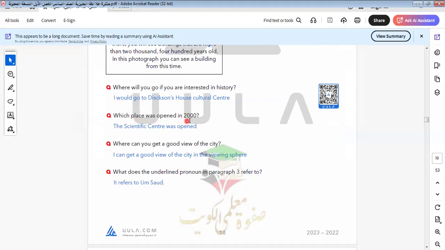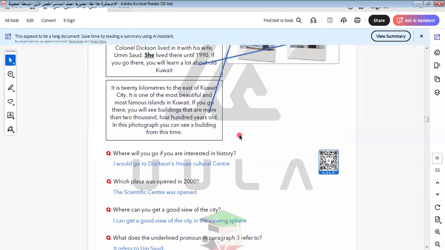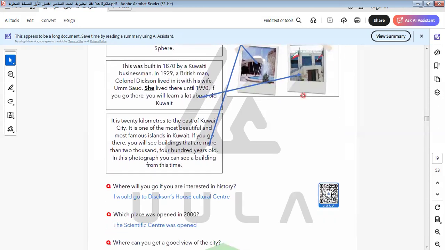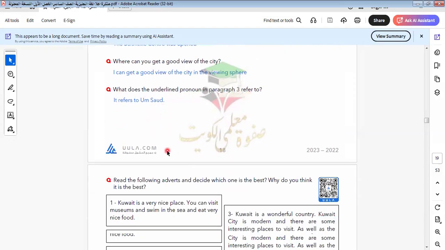Which place was opened in 2000? The Scientific Center was opened. This is the Scientific Center. Where can you get a good view of the city? I can get a good view of the city in the viewing sphere, from the Kuwait Tower. Okay, from Kuwait Tower. What does the underlined pronoun in paragraph 3 refer to? Saad.